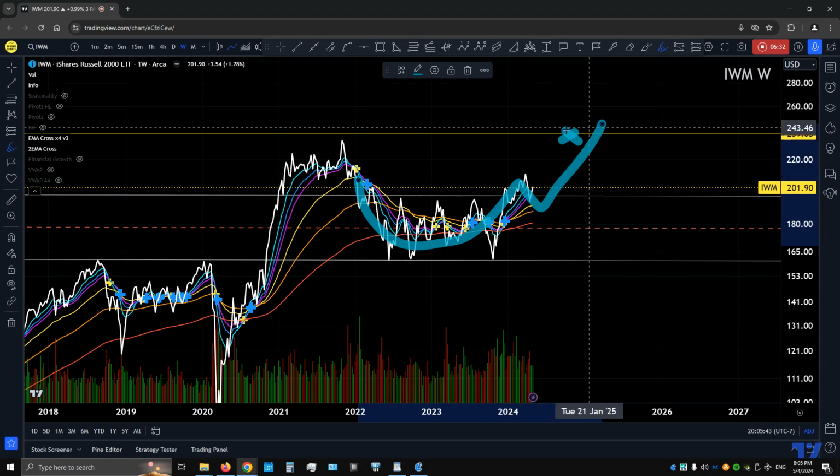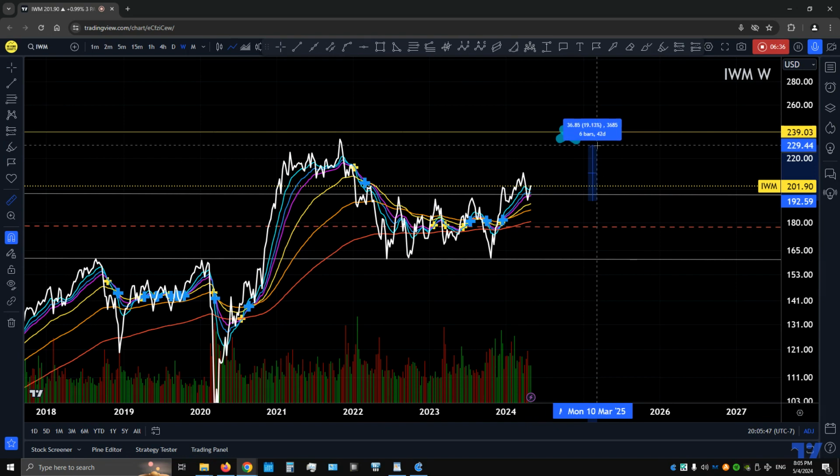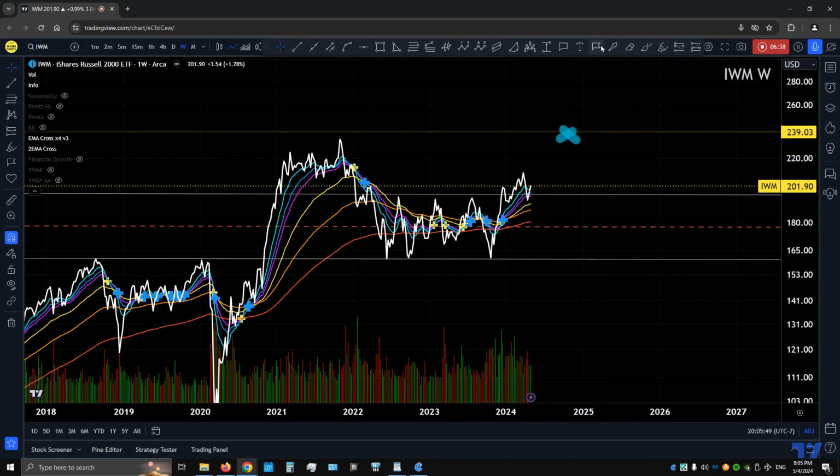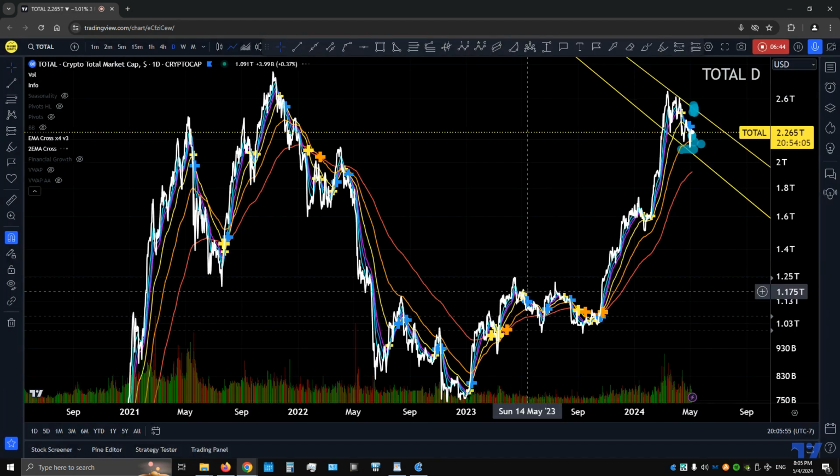If this is the pullback, okay, it should take us, if we measure that rectangle, 20% to the upside, which should be about 232. Watch for that target for next time. 232 is that target. Let's go faster this video. Let's switch over to crypto.